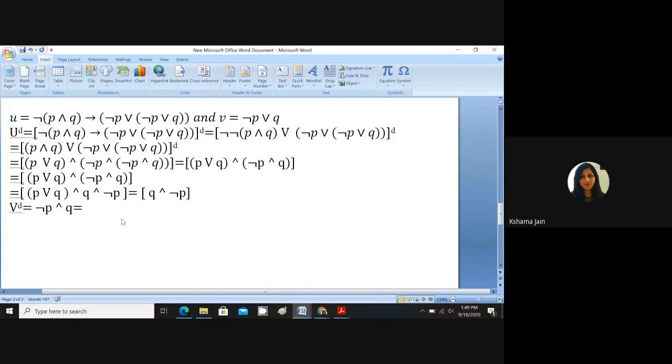Okay, so if I use this commutative property, then I get Q and this negation of P. So we check that duality of U was logically equivalent, both got the same answer, right? So duality of U is logically equivalent to duality of V. So hence we conclude whenever U is logically equivalent to V, then duality of U is logically equivalent to duality of V. Hence principle of duality is verified. It's like that. Understood?